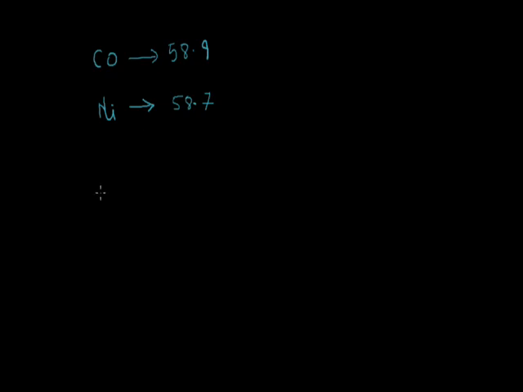And similarly, in tellurium and iodine, Te, tellurium, its mass is 127.6 and iodine, its mass is 126.9. So tellurium is placed before iodine.